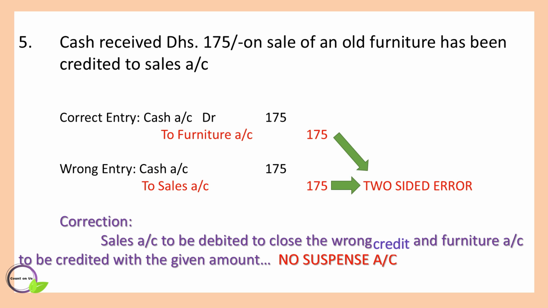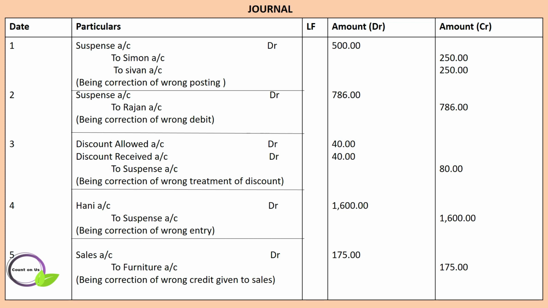You can simply pass the rectifying entries. So the correction would be sales account to be debited to close the wrong debit and the furniture account to be credited with the given amount. There is no suspense account in this entry. So the correction entry would be sales account debtor to furniture account 175 dirhams.